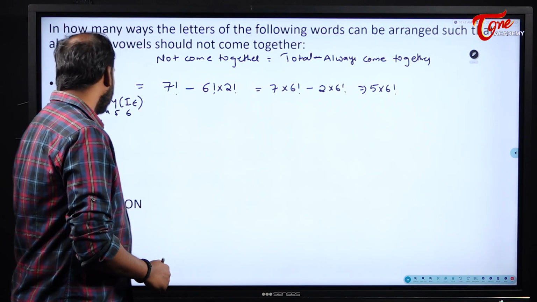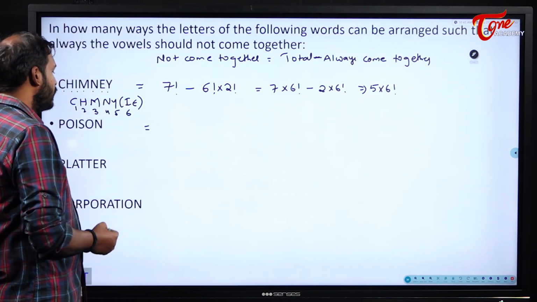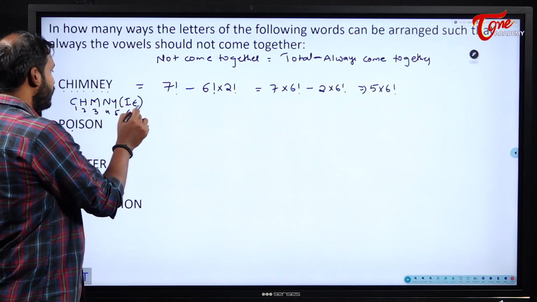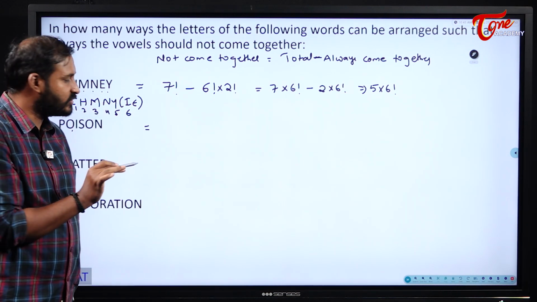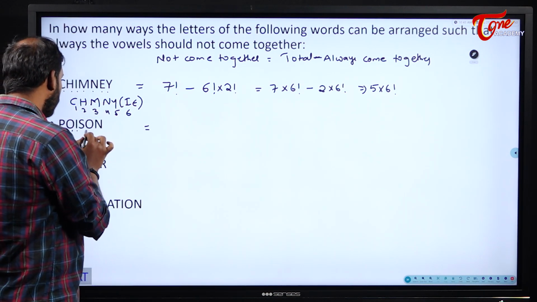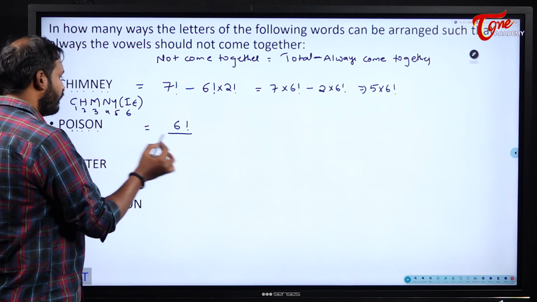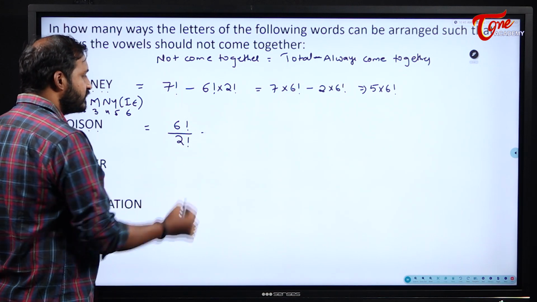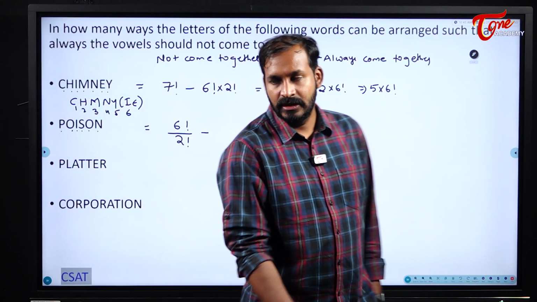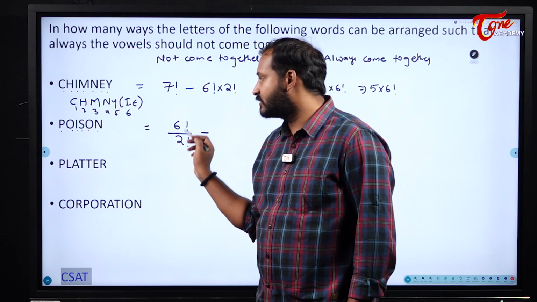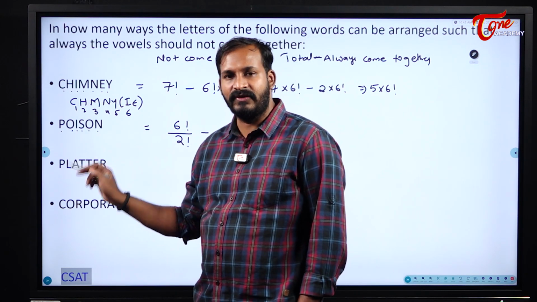Okay, right. Next, POISON. 1, 2. Is any letter repeated? No letter is repeated, so no need to worry. 3, 4, 5, 6. 6 factorial by 2 factorial, because O is repeated 2 times. This is the total number of chances. Total number of chances for POISON is 6 factorial by 2 factorial. Why? Because O was there 2 times.